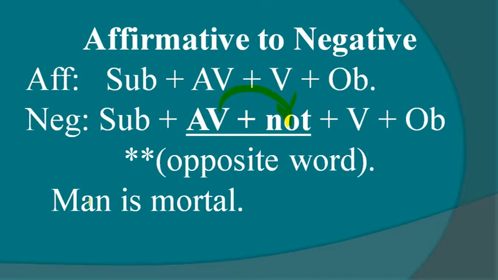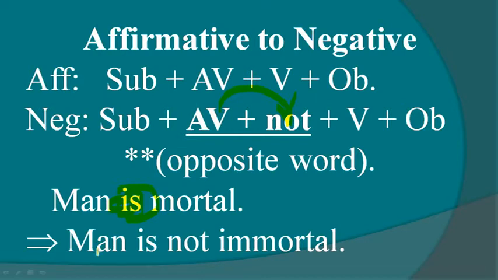So in this sentence, is an auxiliary verb. Okay. So we should input not after it. Here is the answer. Man is not. Is an auxiliary verb. So we add not after it.